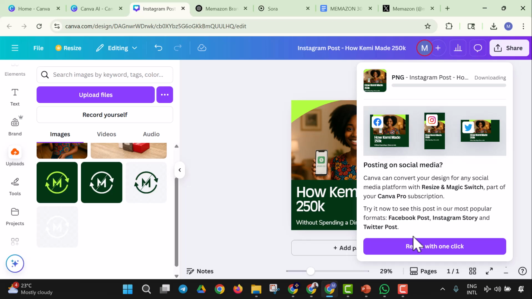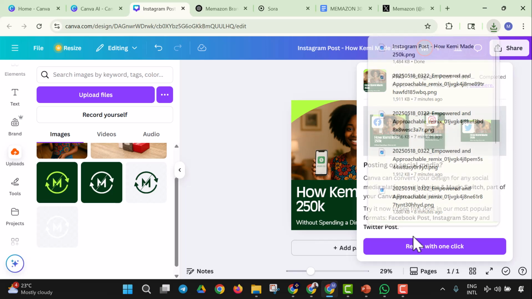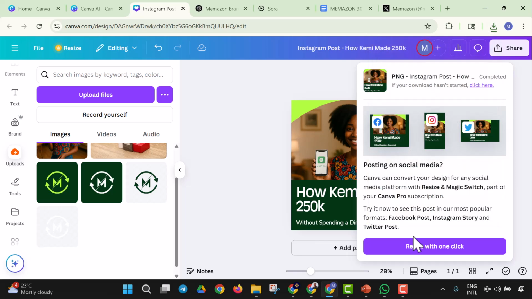That way I've gotten a design from Sora with a consistent character. Then I got a design from Canva AI, and all I had to do was edit it. So that's how to go about being creative as a social media manager.